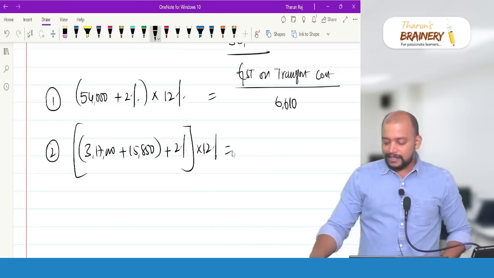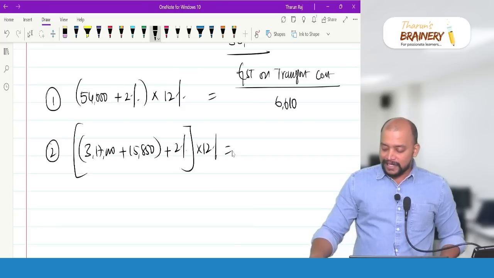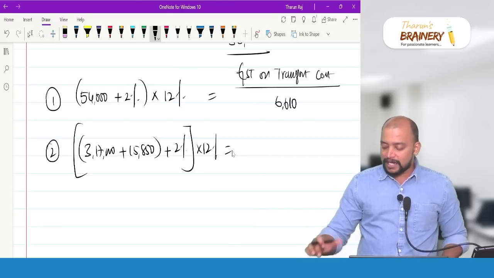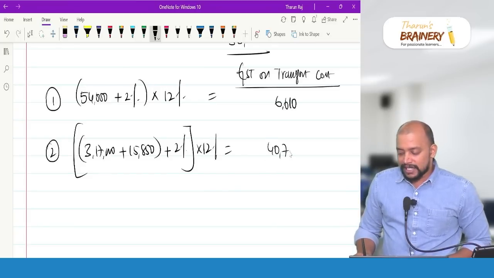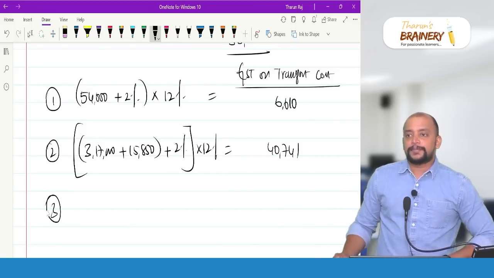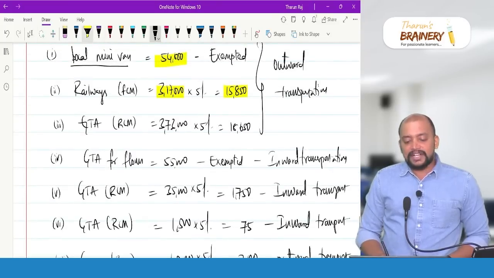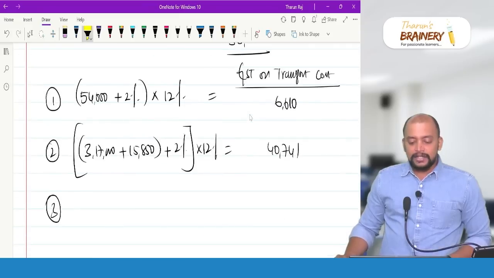Now first, 3,17,000 plus 15,850 plus 2%, 3,39,507 on the 12%, that is GST will be 40,741. Then third outward supply. Third outward supply is 3,73,000 freight, and along with the GST we will recover plus 2%.